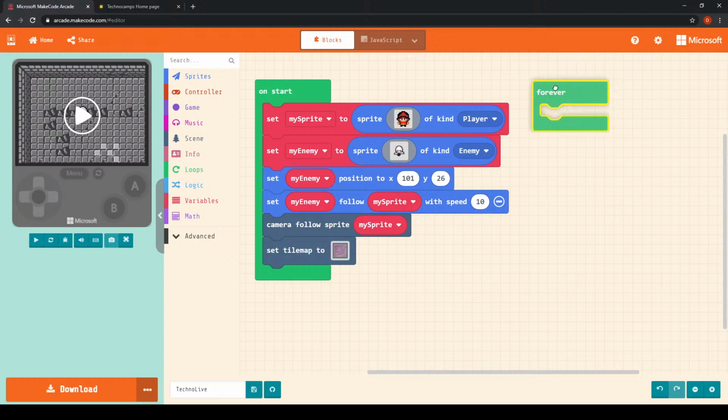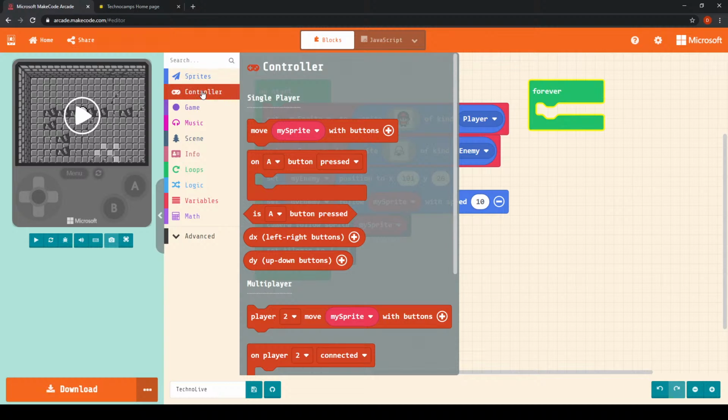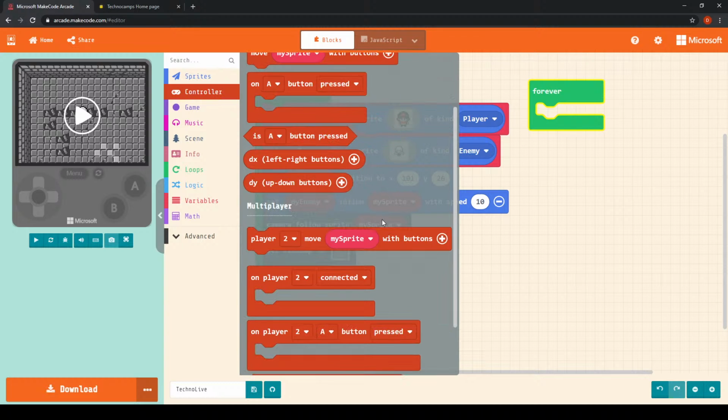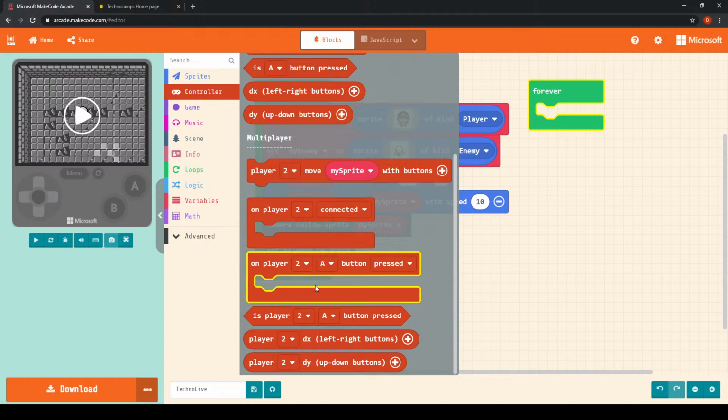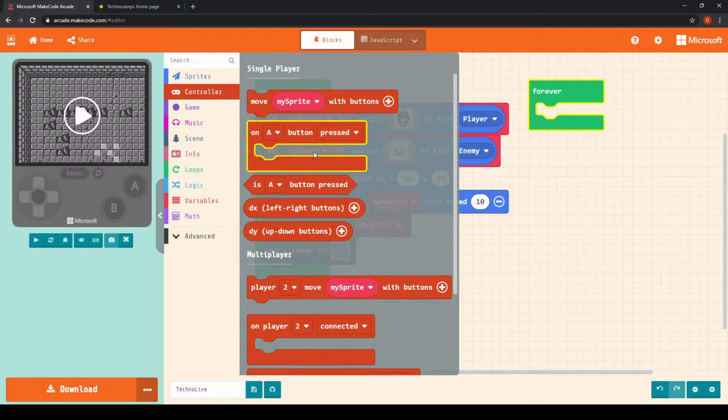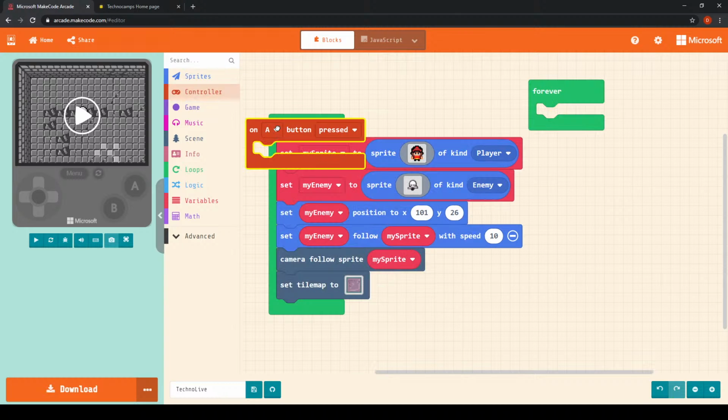So we're going to pop this forever loop in here, and I'm going to take a block from the controller menu, which is just here. As you can see, there are lots of different options. We've got move my sprite with buttons, we've got on a button pressed, which again you can change to being lots of different types of buttons, and things like that.